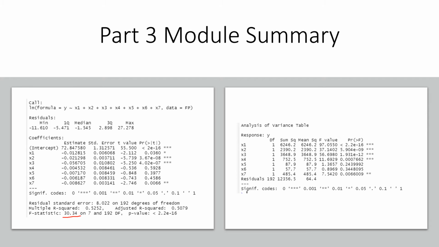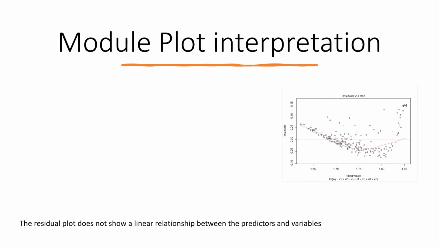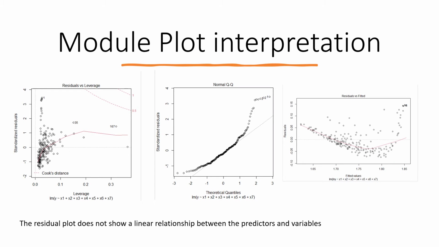So after I got the summary analysis, I started doing model plots. From the normal QQ plot and the residual plot, we can see that all this data is not centered around 0. So we know this data doesn't have constant variance. I can also draw the conclusion that between the predictors and the response, it's not a linear relationship. And from the normal QQ plot and the fitted residual plot, I can also see very significant outliers.